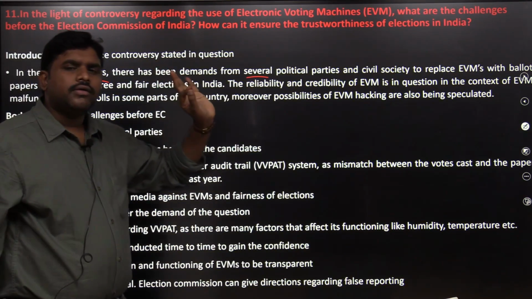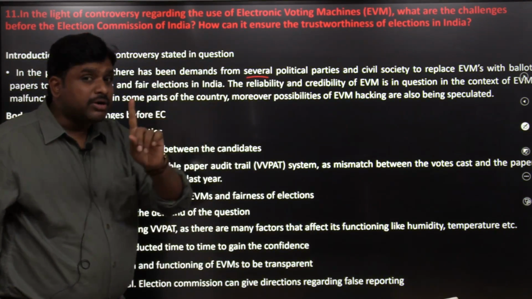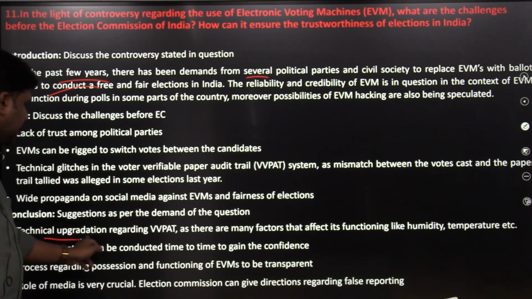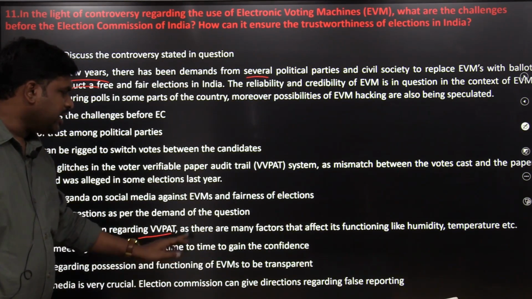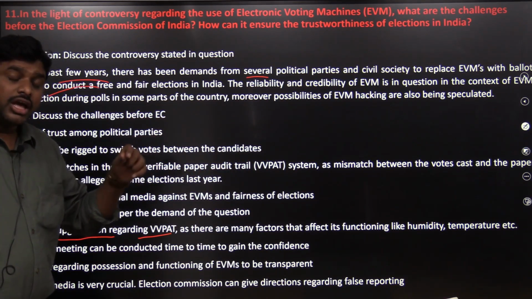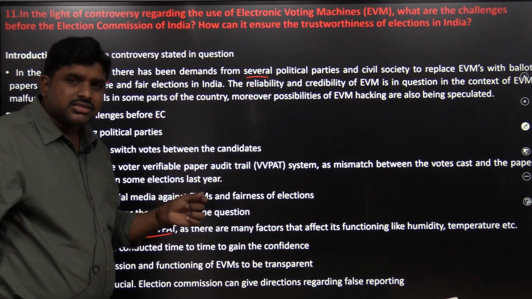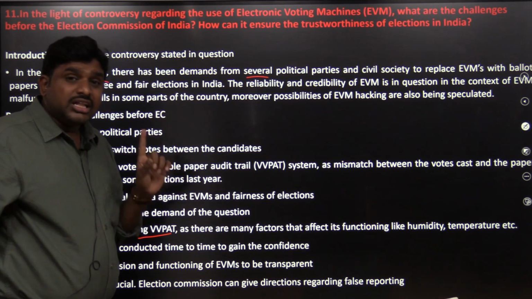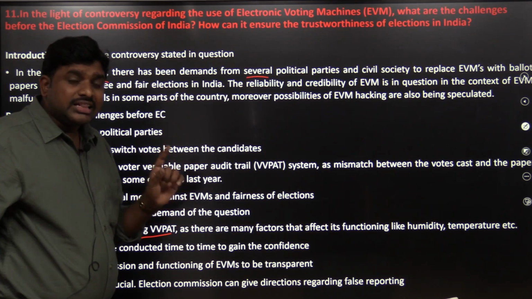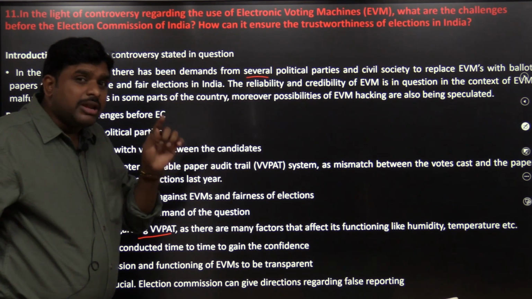These are all allegations, but one allegation is true. What is that? See here. Technical upgradation regarding VVPAT, as there are many factors that affect its functioning, like humidity and temperature. If humidity increases or temperature decreases, then the VVPAT, voter verifiable paper audit trail, its functioning will vary.